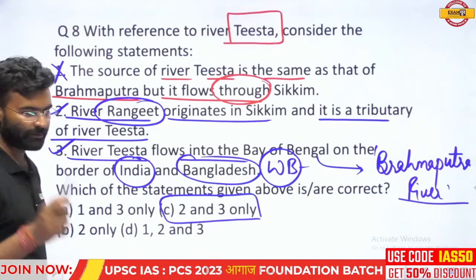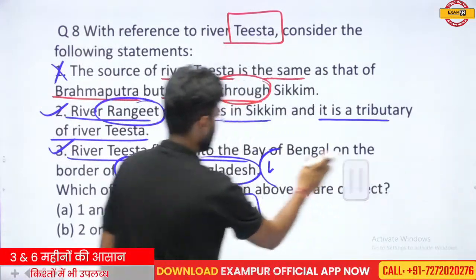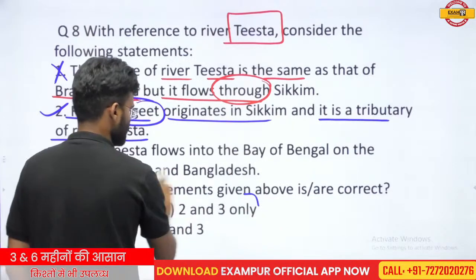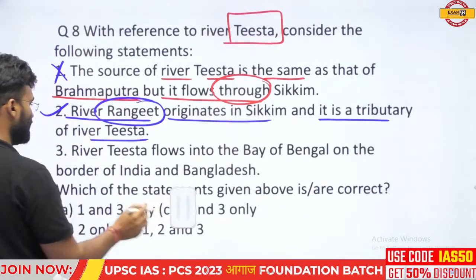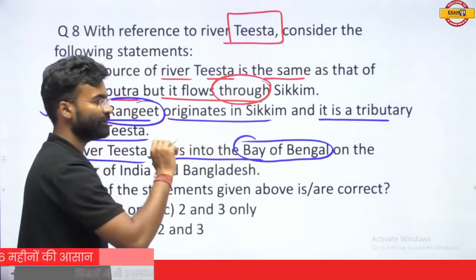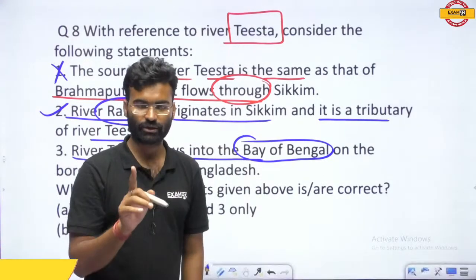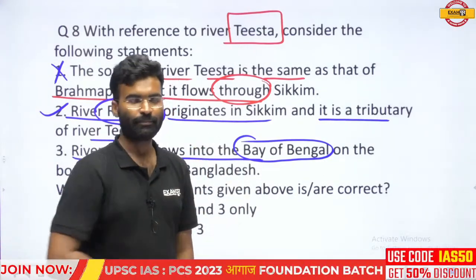Okay. Sorry, it's my mistake. I never paid attention to this point. This point is not correct. So please make it correct. River Tista flows into the Bay of Bengal. It does not independently flow into the Bay of Bengal. So exactly this statement is not correct. So please make it correct.